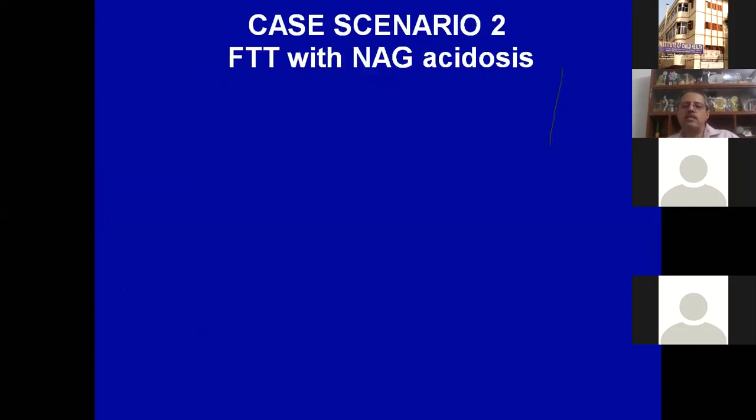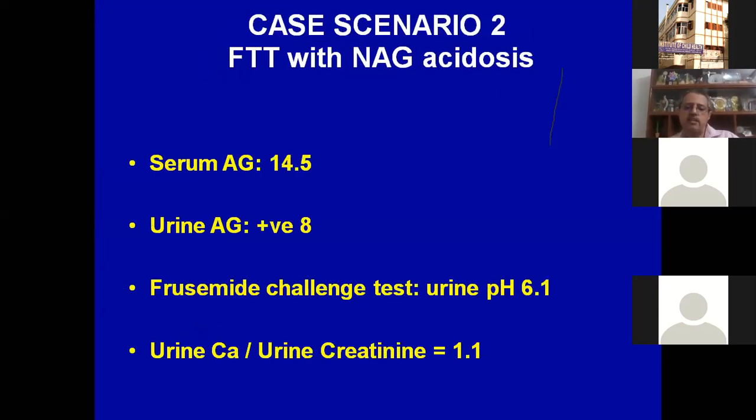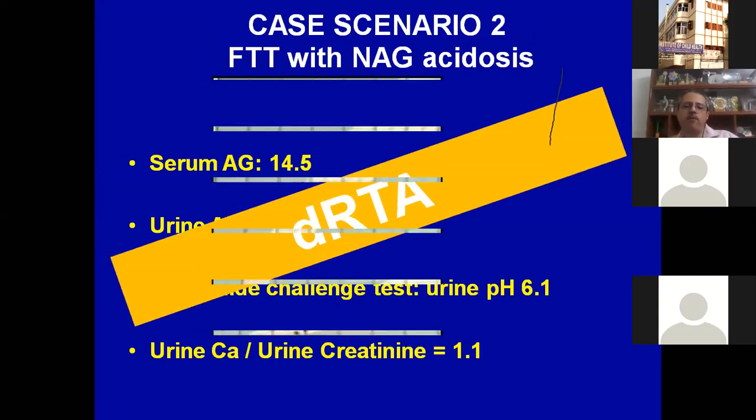What about our second child? So the first child has a diagnosis of proximal RTA, cystinosis. Second child, same thing we did. So a normal anion gap, positive urinary anion gap. Furosemide challenge test here is different. So the pH is above 6.1 and hypercalciuria. And I'm sure every one of you must have got the diagnosis that this is a distal RTA.